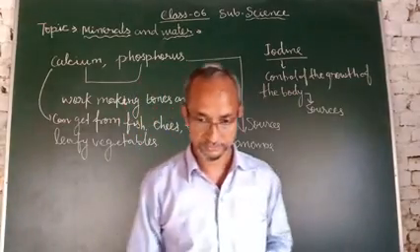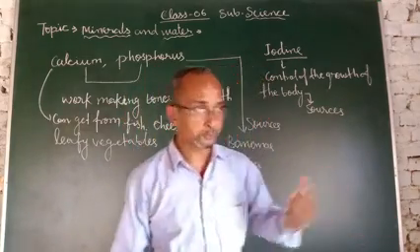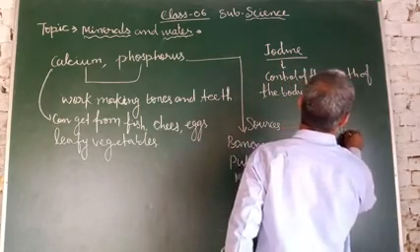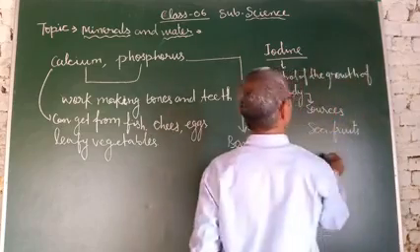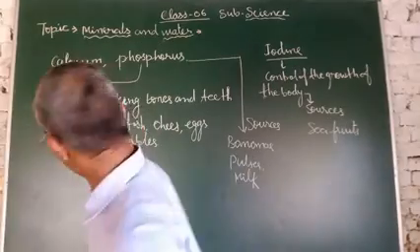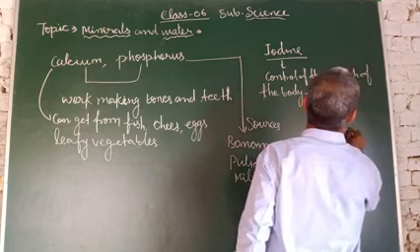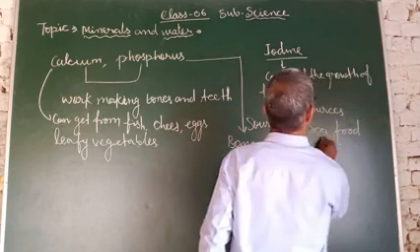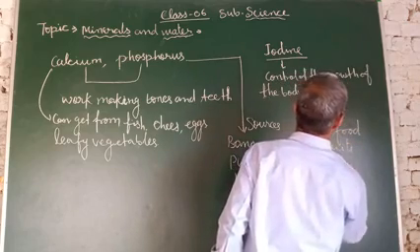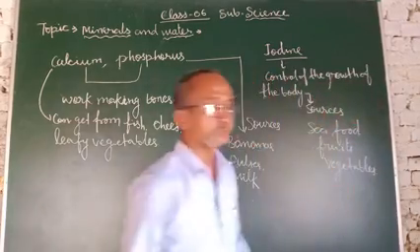Seafood like fish, and also fruits and vegetables. These are the sources of iodine.